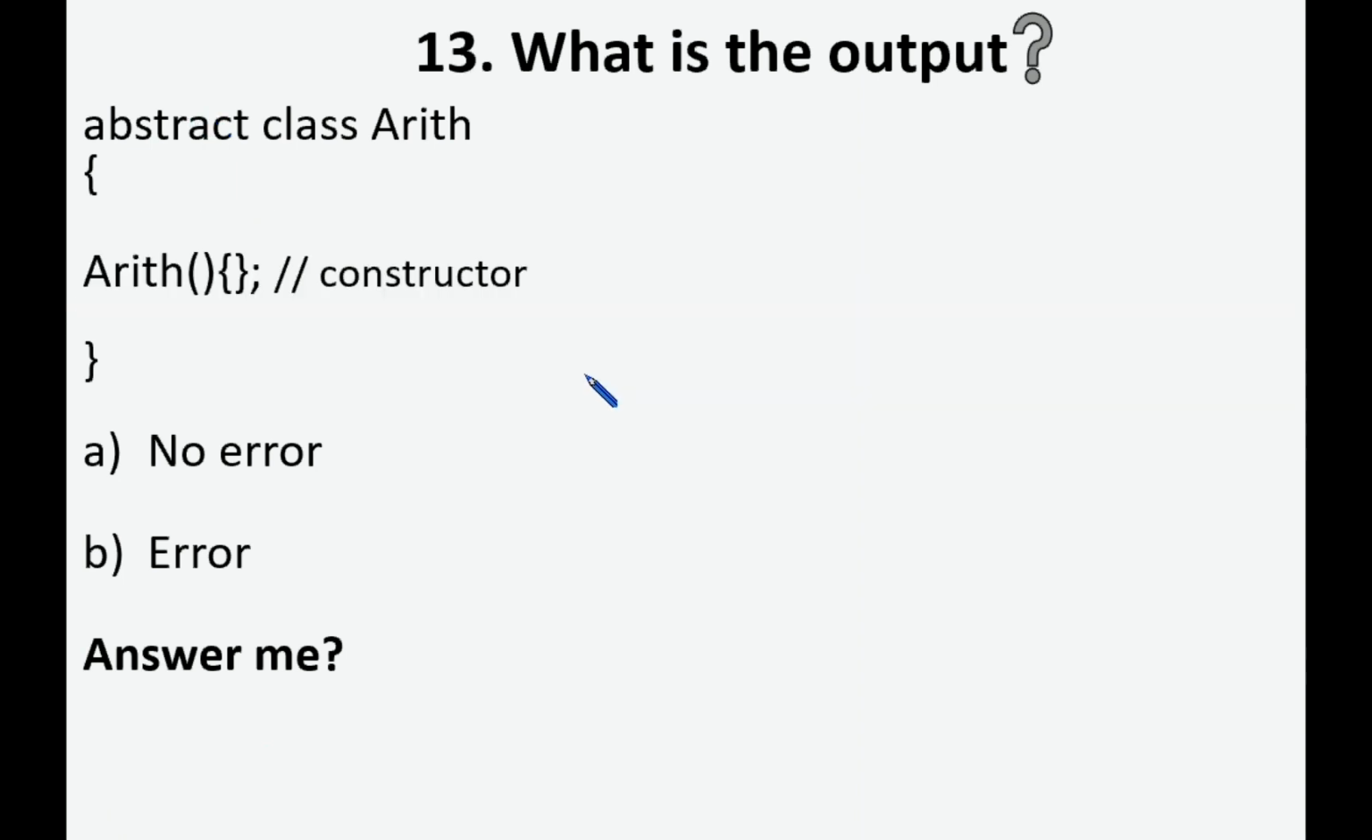Okay, so see here. Inside this abstract class, we are defining a constructor. So whether it shows an error or no error? Yes, no error. Inside an abstract class, we can define a constructor. Note it down. In case of interface, we can't define any constructor.